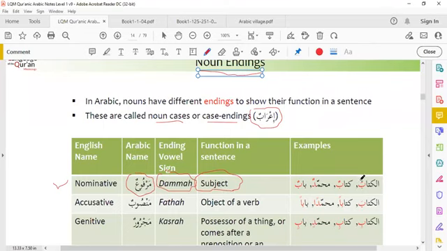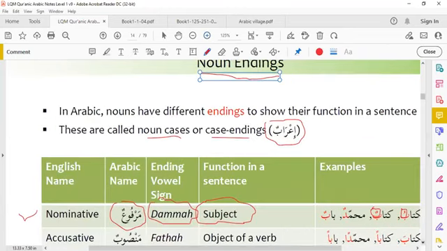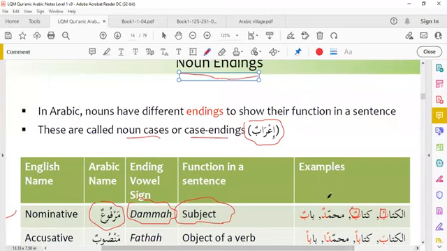Like al-kitabu, kitabun, Muhammadun, babun. So this is an ending. Kitabu, al-kitabu, kitabun, bun is ending. I make it more large for you, so you can see. Muhammadun, this is a dhamma on the dal. Muhammadun, babun. This is a noun ending. The last word of the noun, we call it Arab.